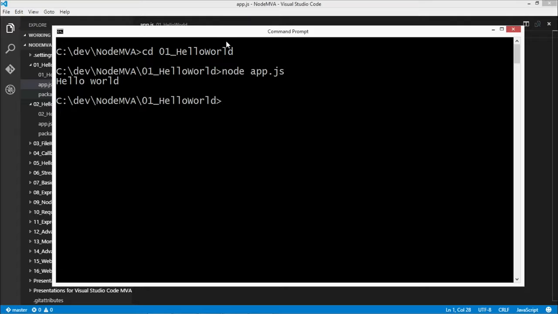All right, great. Now let's say that we wanted to do something a little bit more relevant. Node is a web platform technology, right? Let's say we wanted to make a basic HTTP server that will then do hello world and send that to our browser. Leveling it up. OK, so let's go back to the code here.